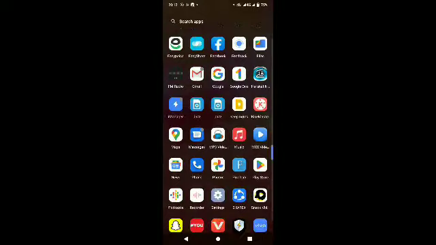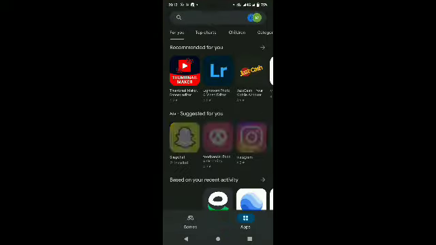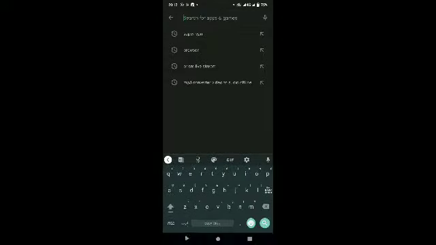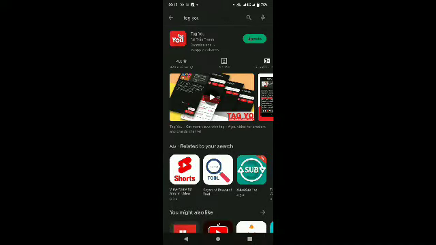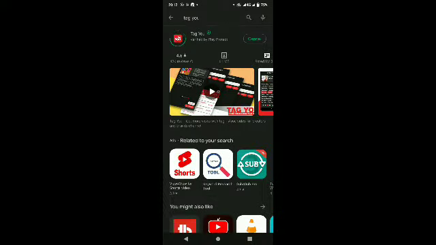For this purpose you download an app. Go to the Play Store and write "tag you". As I write here "tag you", I have already downloaded it, so I will just update. After this process I will come to the screen of my mobile phone.